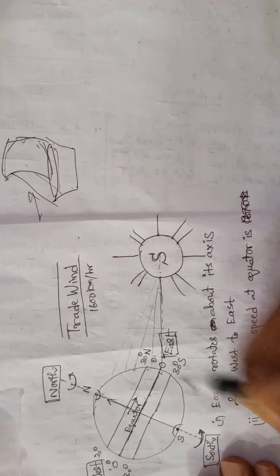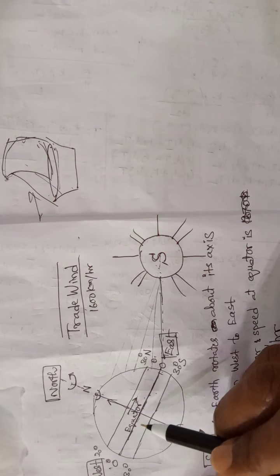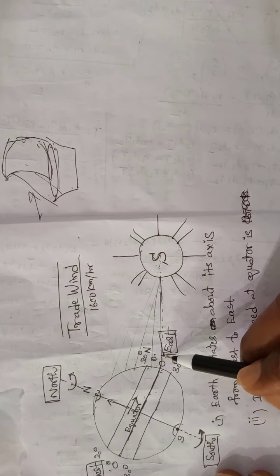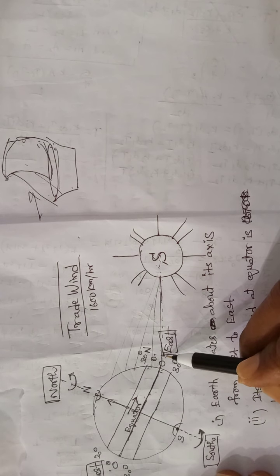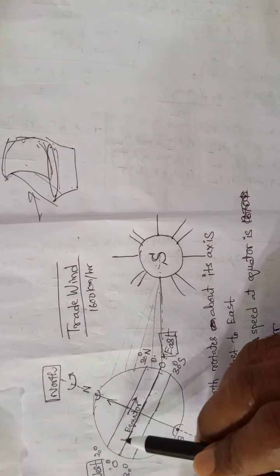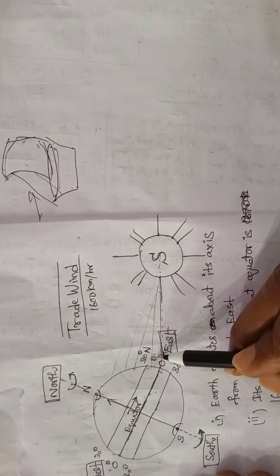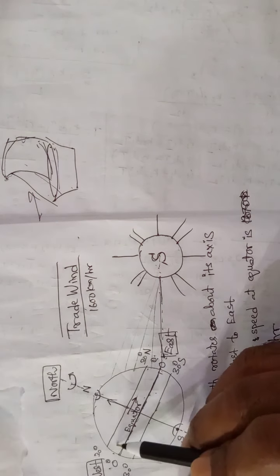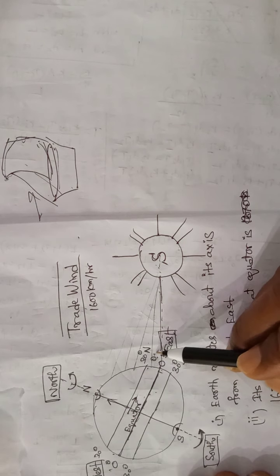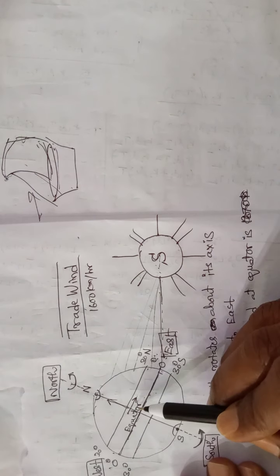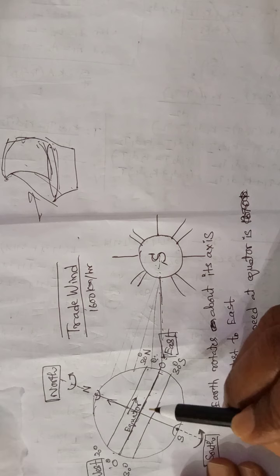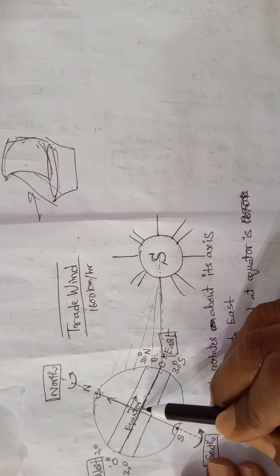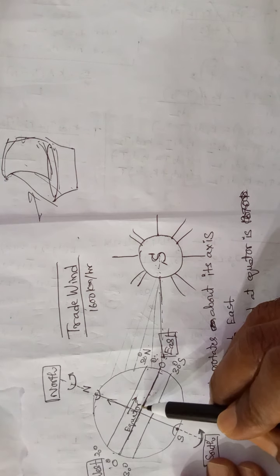So once again you see our earth is moving from west to east. So the wind layers also should move in the same direction. So the earth drags the wind to move towards the east direction. But the equator is closer to the sun, so absorbing the heat energy, the hot air expands and moves up.